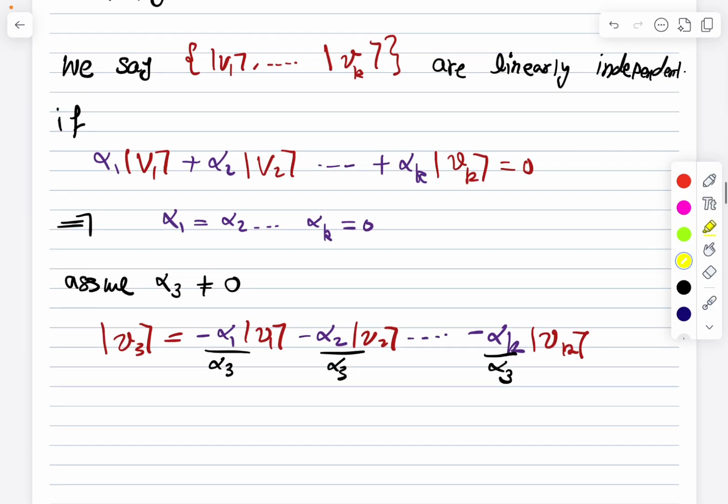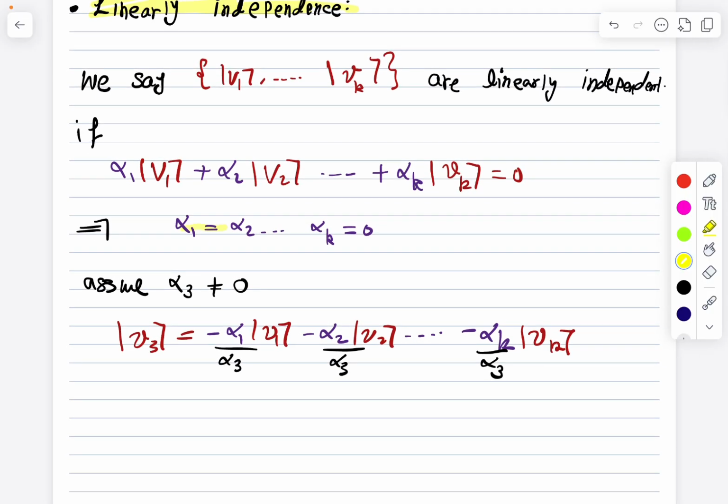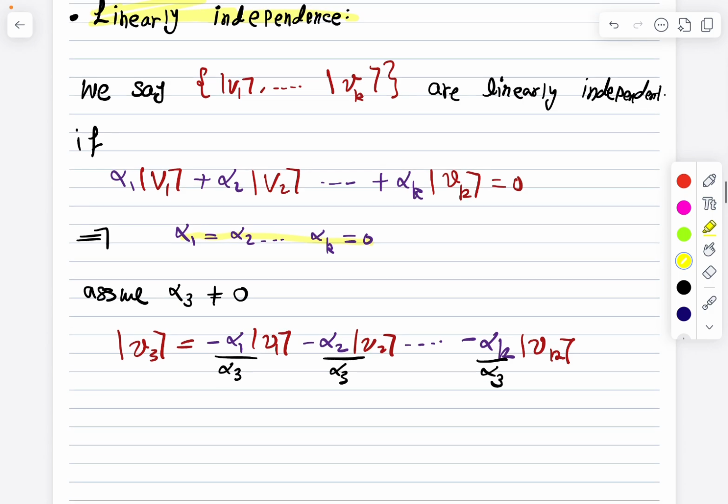And that's why we said the condition that all these must become 0. If all of them become 0, we cannot divide by alpha 3, so they are independent of each other. This is why we define the notion of linear independence as such. If the linear combination is equal to 0, that means each coefficient must equal 0. Otherwise, one of the vectors can be written as a linear combination of the previous vectors. Okay, so this is the notion of linear independence.